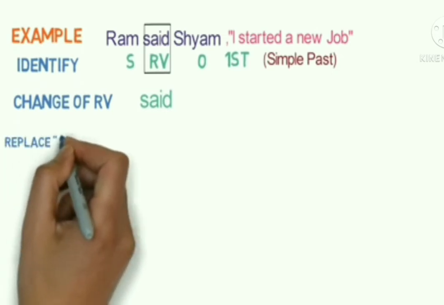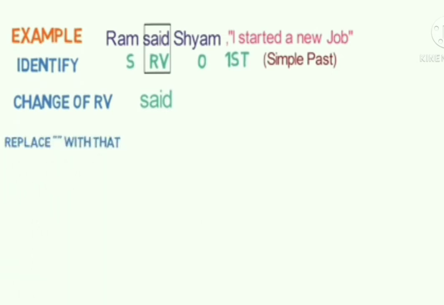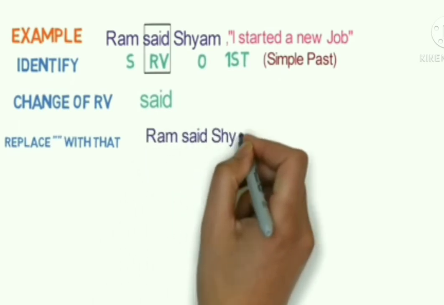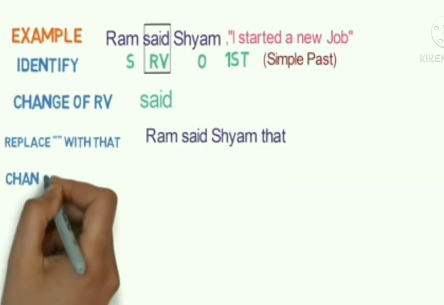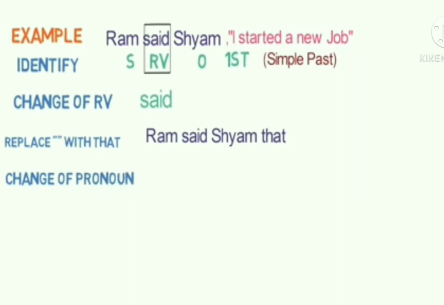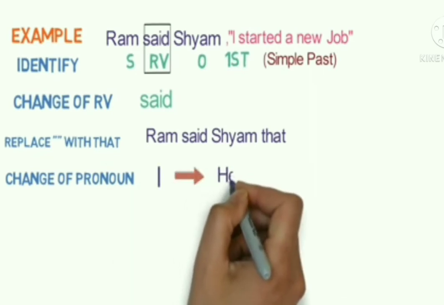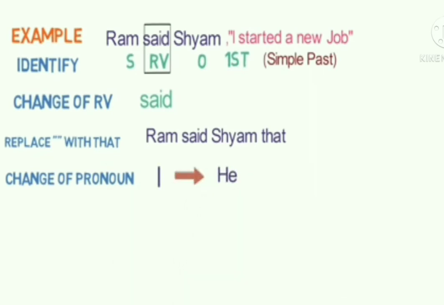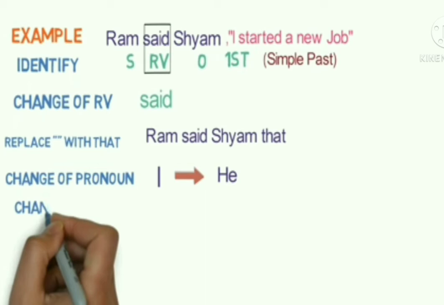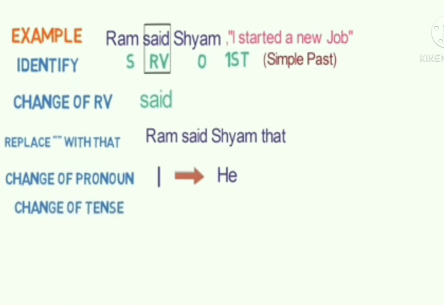Third step is to replace the inverted quotation marks with that. So the sentence will go as Ram said Shyam that. Next step is the change of pronoun where I is the first person and the subject is Ram. So I will convert to he. Please note that pronouns will be used in reported speech to refer to the subject or object in the reporting speech.